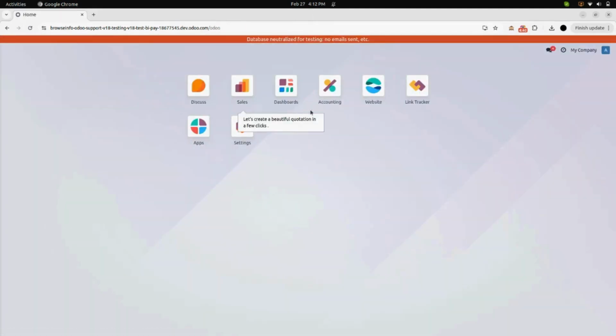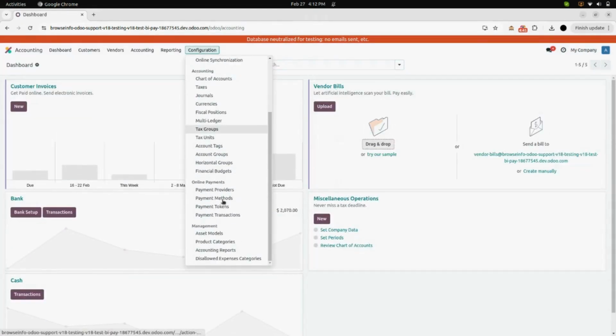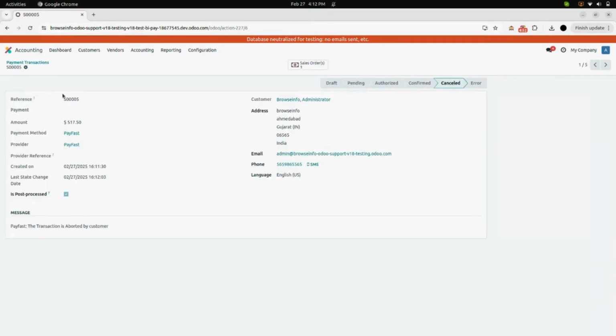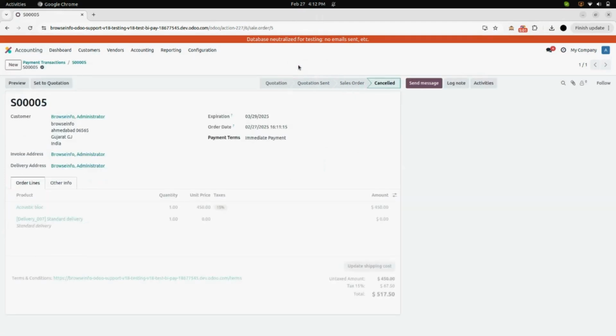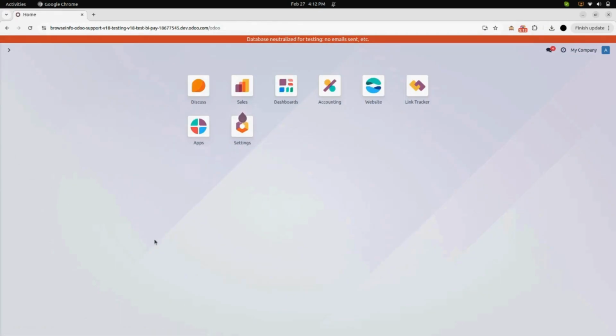Now again we will go to our accounting module. Under configuration, we will go to the payment transactions, and here we can see our sale order number 5 for the cancelled payment. Here you can see the amount, payment method, provider, and also the payment transaction is in cancelled state. Click on sale order button, and here you can see the sale order is also in cancel state. Here you can see the sale order number, the product, and all the log history of your sale order.